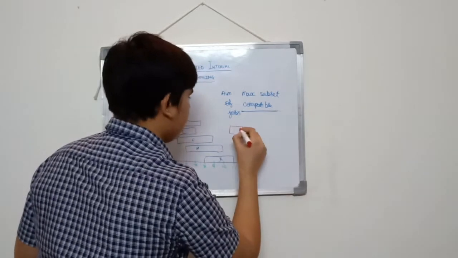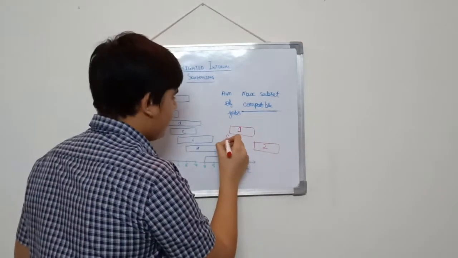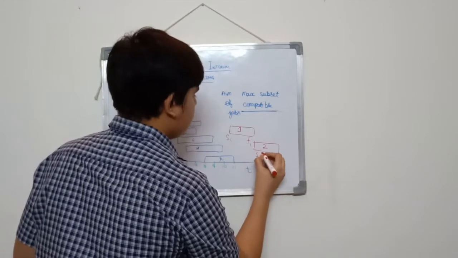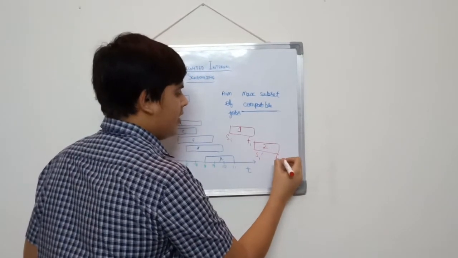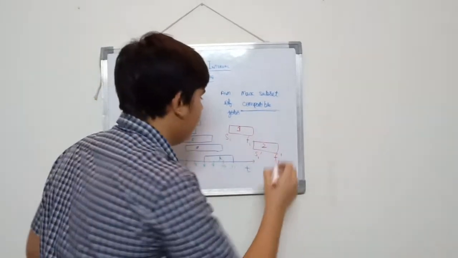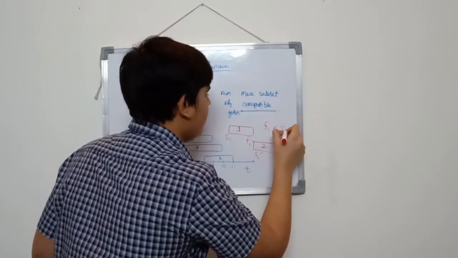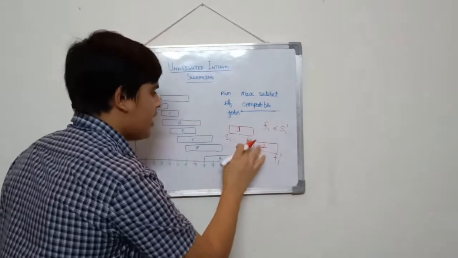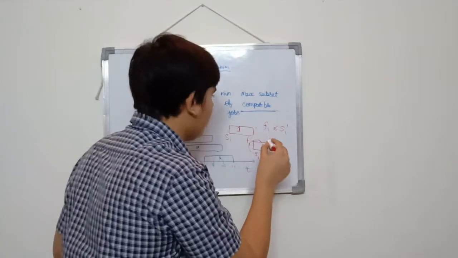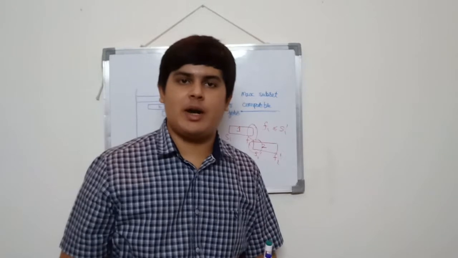Two jobs, say job number 1 and job number 2, with start time SI and finish time FI for the first job, start time SI dash and finish time FI dash for the second job. These two jobs are said to be compatible only when FI is less than or equal to SI dash. So you can understand that only if the starting time of the second job is greater than or equal to the finish time of the first job, only then these jobs can be said to be compatible.